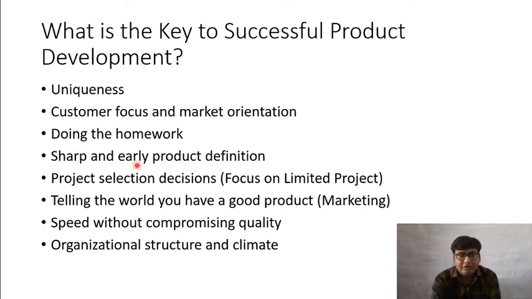We should give our product development definition in early stage, and it should be clear. Sharp means clear, and product definition should be given in early stage, because if we have not decided what we actually want to develop, then we will take much time in the development process. Then project selection decisions. This is a key to successful product development.